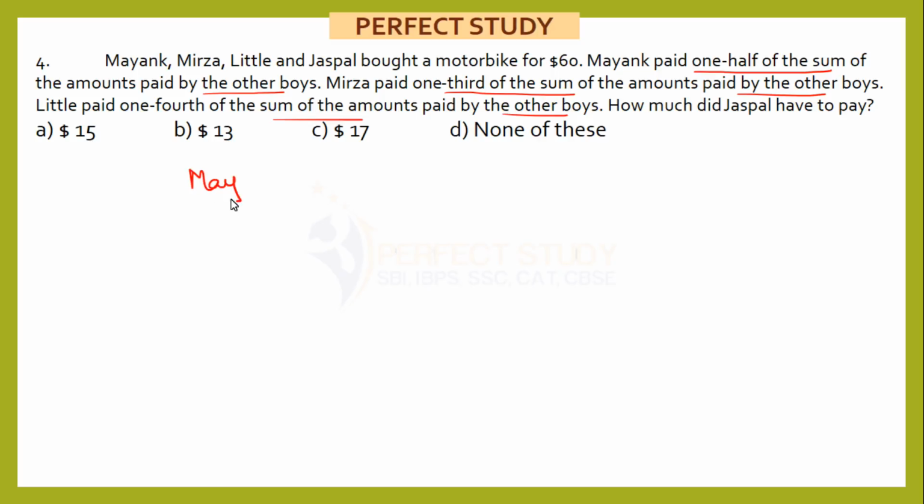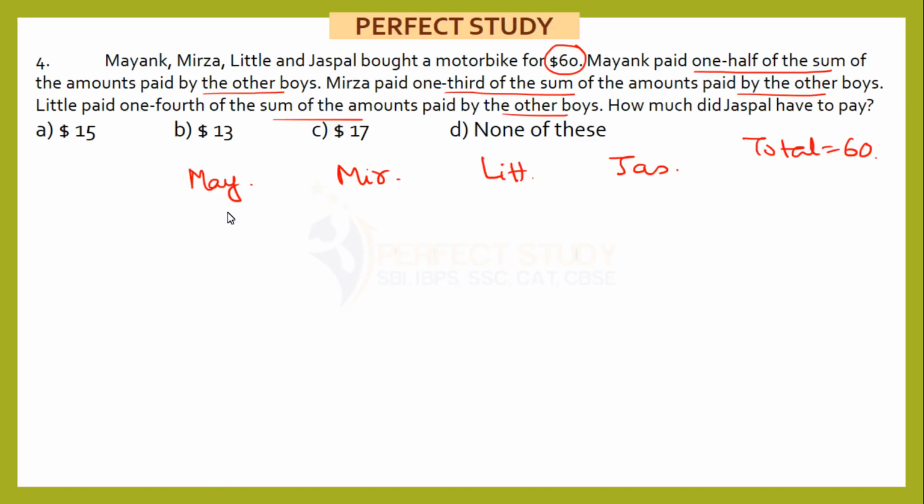So we have these 4 people, Mayank, Mirza, Little and Jaspal. And the total price of the motorbike is 60. So total is equal to $60. Mayank paid 1/2 of what? Half of the sum of the amounts paid by the other boys. That means Mayank's value is half of this value.